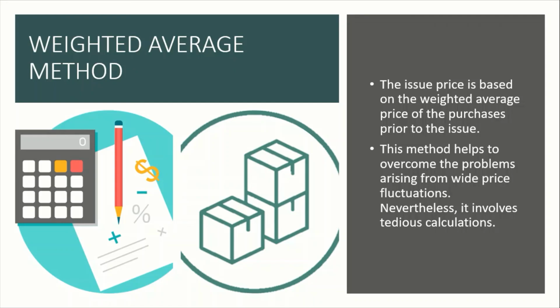Kita ambil semua balance stock yang kita ada dan kita averagekan price dia, then we will use that price to issue the material. Calculation dia tedious sebab kamu kena averagekan all the total of the material in the warehouse, every time there is a new batch of material.